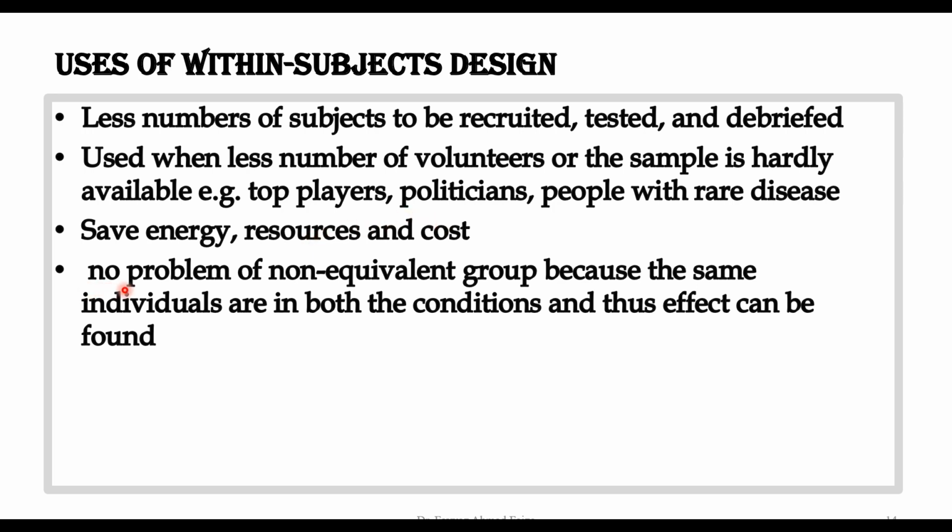The last one is that there is no problem of non-equivalent groups. When we form two groups, there is always a risk or a threat that the two groups are not equivalent, because the individuals are different in both groups, so they may perform differently on the two tasks. But when we have only one group, the same participants are in both conditions. Therefore, we do not have the problem of non-equivalent groups, because the same individual is available in all the conditions, and it solves the problem due to individual differences.